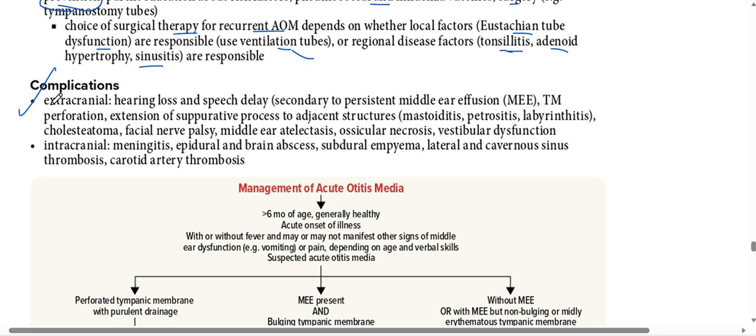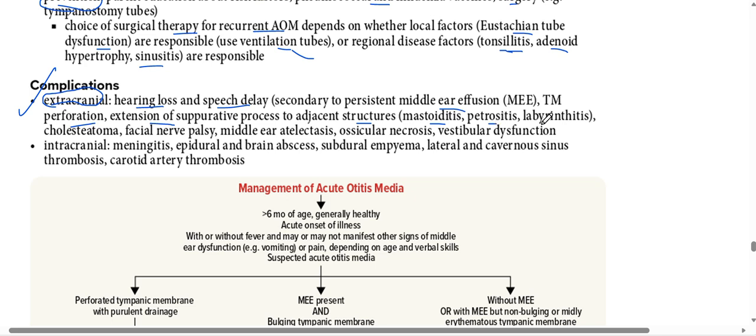Okay, now the complications of acute otitis media: extracranial, there may be hearing loss, there may be speech delay because of the middle ear effusion. Tympanic membrane perforation can happen, as we already know. Extension of the suppurative process to adjacent structures means the pus formation can go to the adjacent structures. There can be mastoiditis, inflammation of the mastoid bone that is behind the ear. There is a bone called the mastoid bone, petrositis, petrous. So there may be some inflammation of the structures behind the ear.